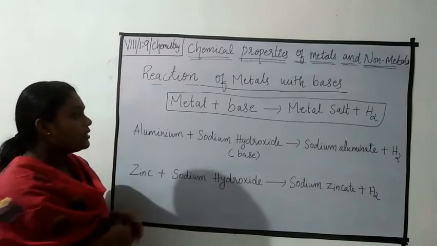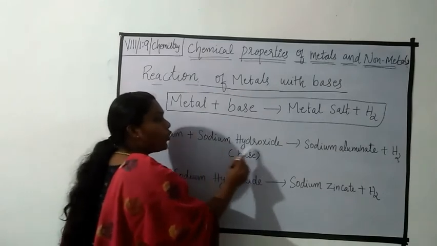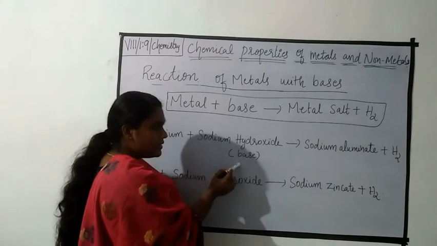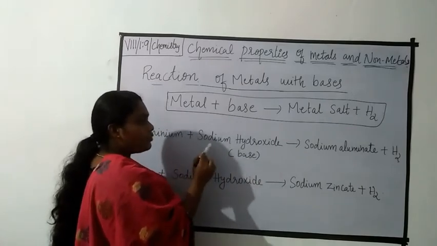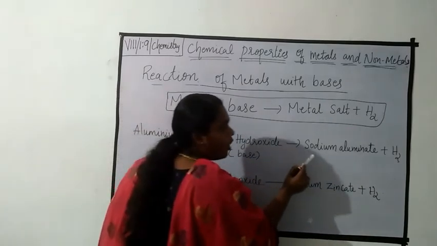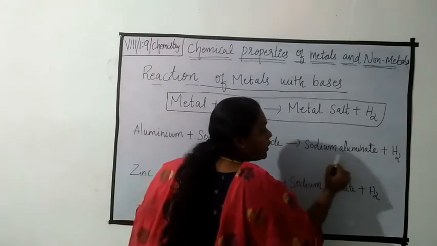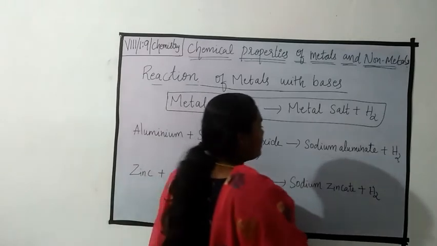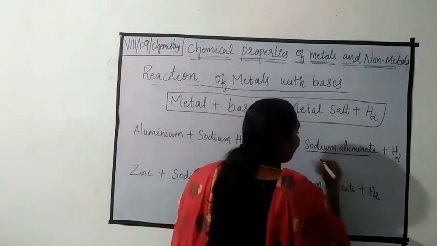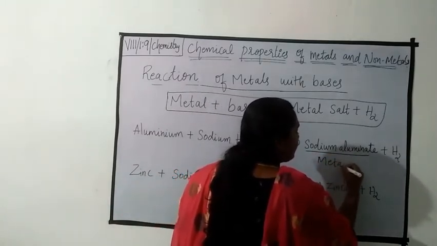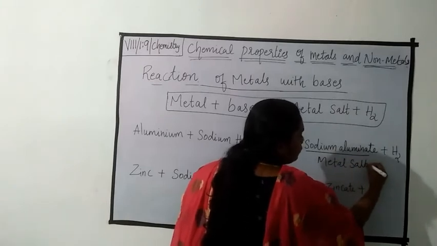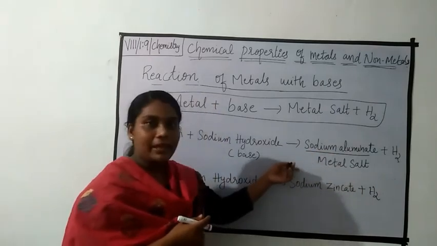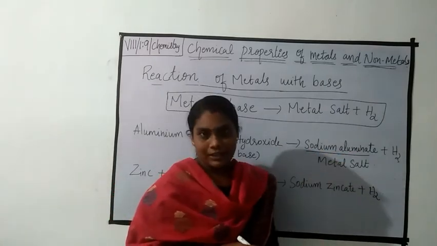Yes, this aluminium reacts with sodium hydroxide. The sodium hydroxide is a base. Yes, the aluminium reacts with sodium hydroxide to form sodium aluminate. The sodium aluminate is a metal salt. Okay. Along with the formation of sodium aluminate, it will liberate hydrogen gas.